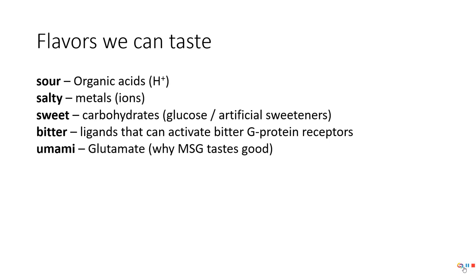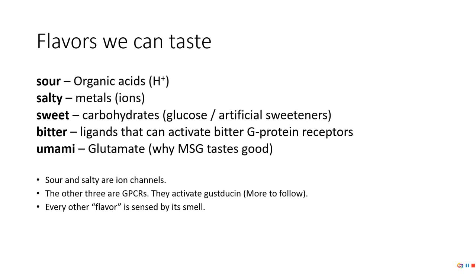And then we've got umami, which is activated by glutamate. That's that meaty flavor. If you've ever been to restaurants that use MSG, that's why it tastes so good. It gives you that meaty, savory flavor. It's important to know that sour and salty just open ion channels, whereas the other 3 are G protein coupled receptors. And with these G protein coupled receptors, the G protein is called gustation.